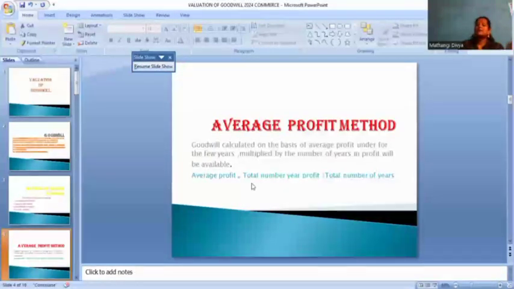average profit, and we also have some adjustments. In this year, we analyze how much we have in expenses, and we deduct those adjustments. Out of the total profit every year, some exceptional amount may be spent as expenditure in the business. That's why we take the adjustments, and these adjustments are also taken in this average profit method. It is one of the important topics in goodwill valuation methods.